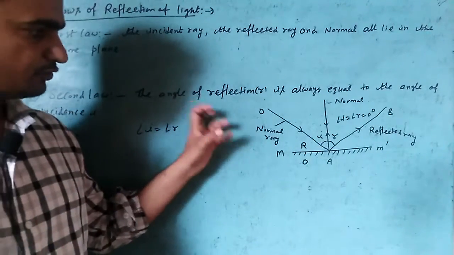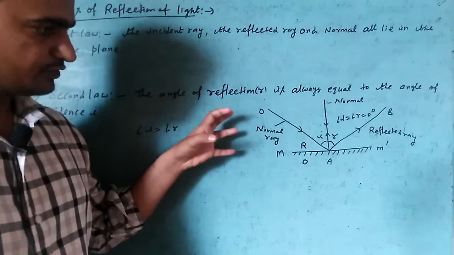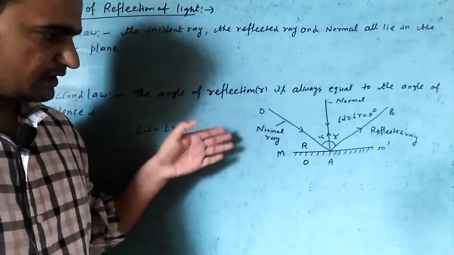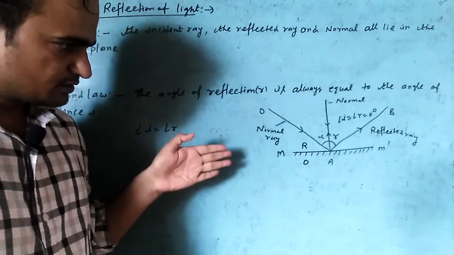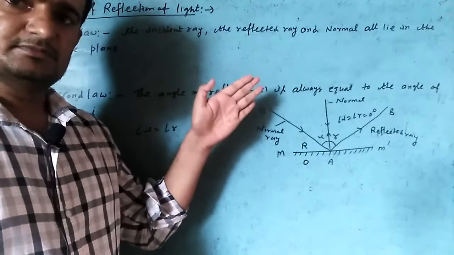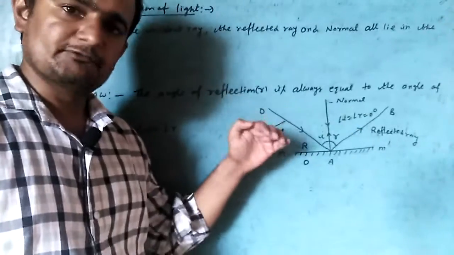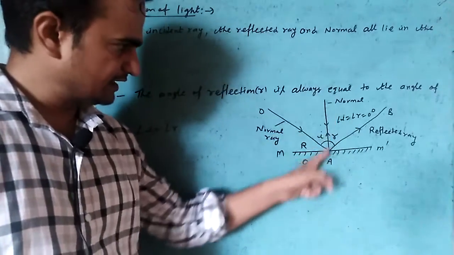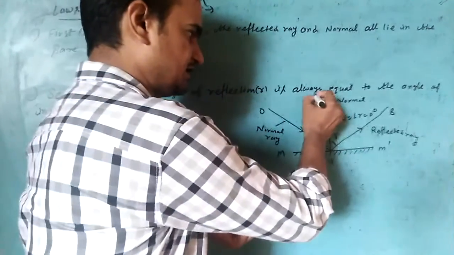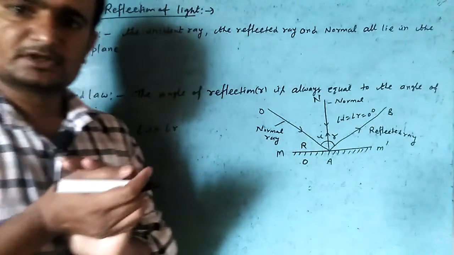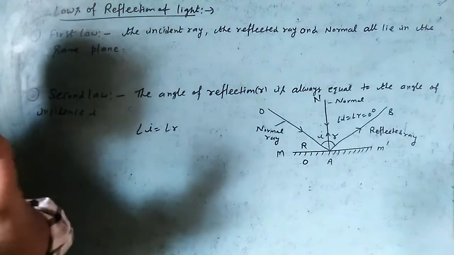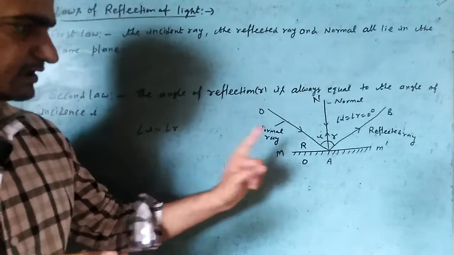A ray of light OA falls on the mirror, and the ray of light is also reflected in the same medium. OA is the incident ray, AB is the reflected ray, and this line AN is the normal. Now discuss the first law by the diagram.